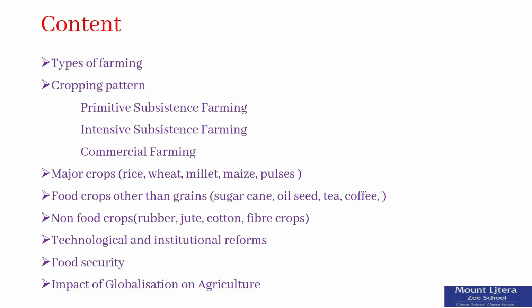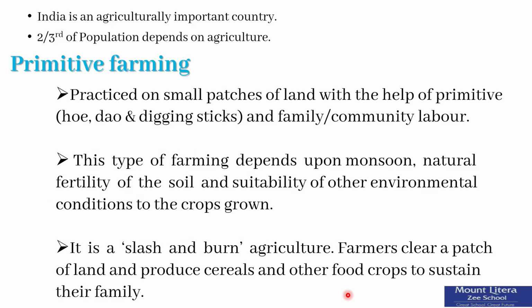India is an agriculturally important country. 2/3 of its population is engaged in agricultural activities. Agriculture is a primary activity, which produces most of the food that we consume. The content of the chapter is given below. Types of farming, cropping pattern, major crops, food crops, non-food crops, reforms, food security and globalization impacts on agriculture.